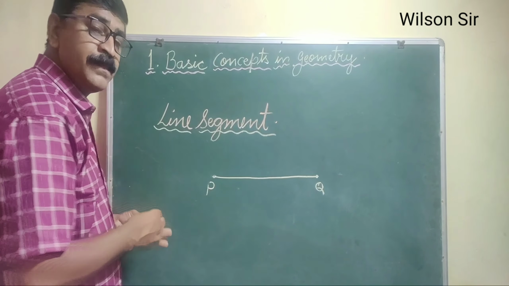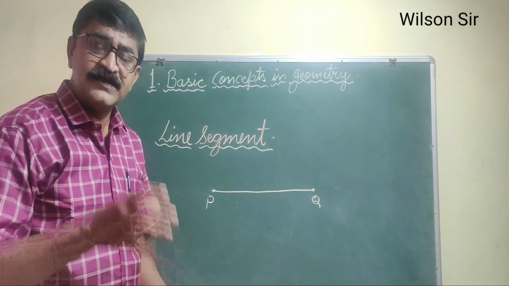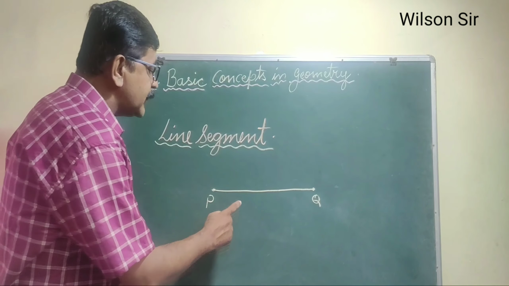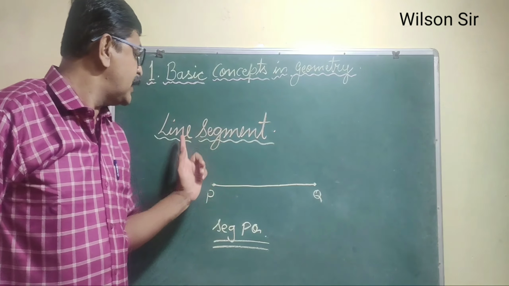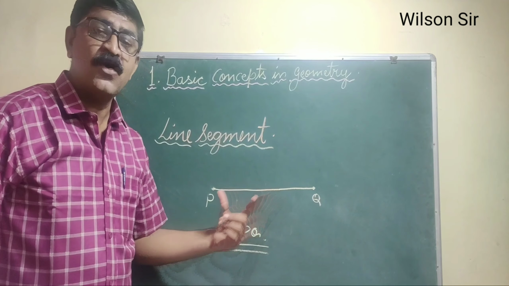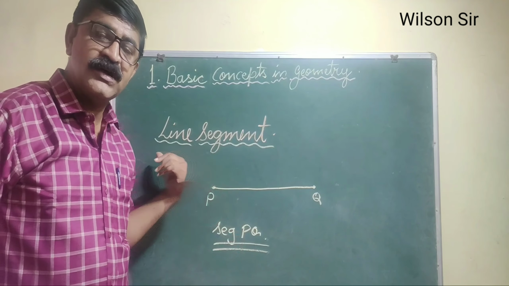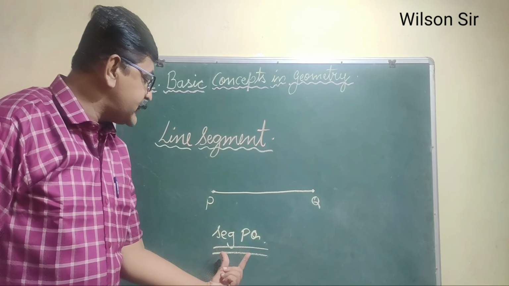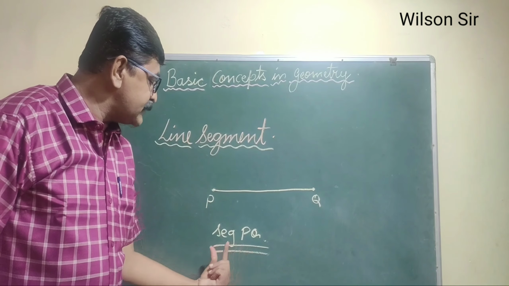So what is a line segment? A segment of a line which has two distinct points, or two endpoints, and it has a definite length. It cannot grow beyond those two endpoints. So this is called a line segment. You can write this as segment PQ. So a line segment is a part of a line. It has two endpoints, further growth or increasing of the line is not possible, it has a definite length, and in geometry we write it as segment PQ.